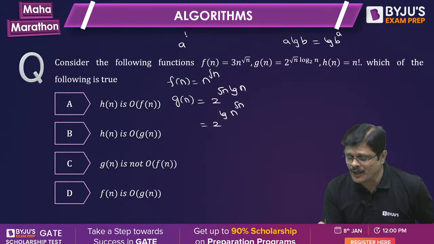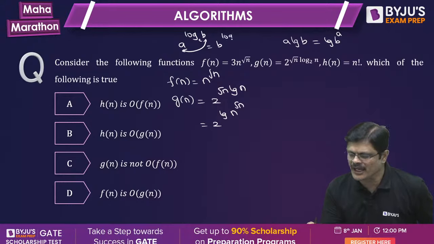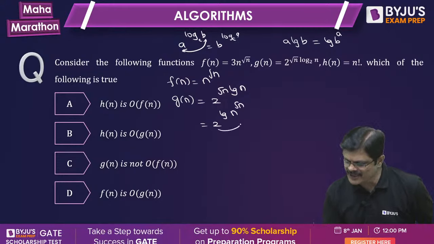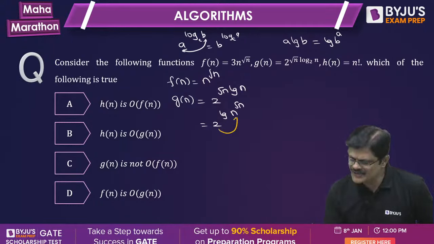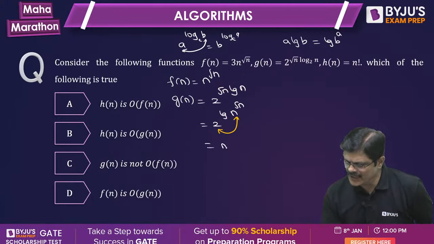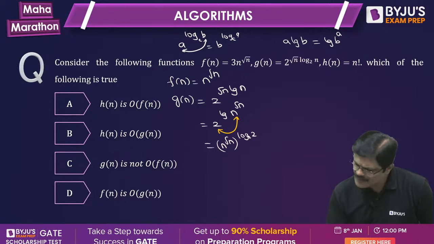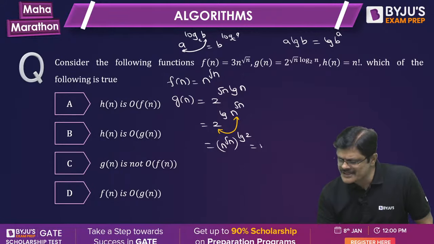Now we have a power log b. You can swap a and b, my dear friends. It can be written as b power log a to the base c. I am swapping the 2 with this fellow. Am I clear? So this fellow will be n root n log 2, where lg means log to the base 2. Log 2 is 1, so it is n root n.